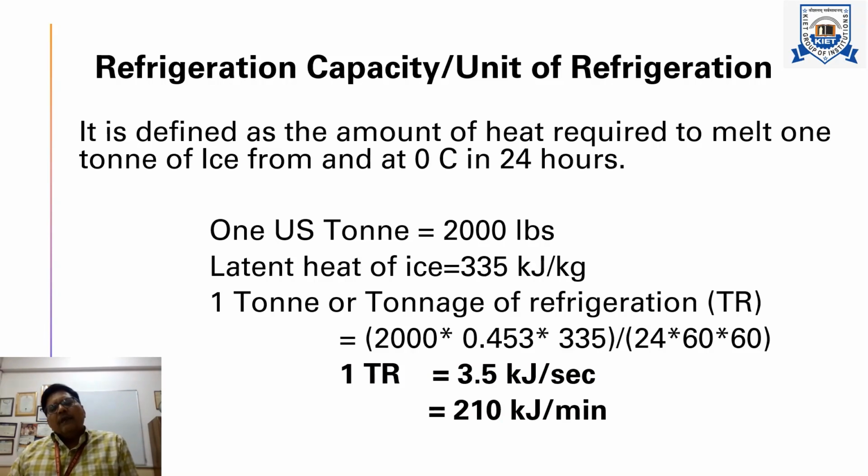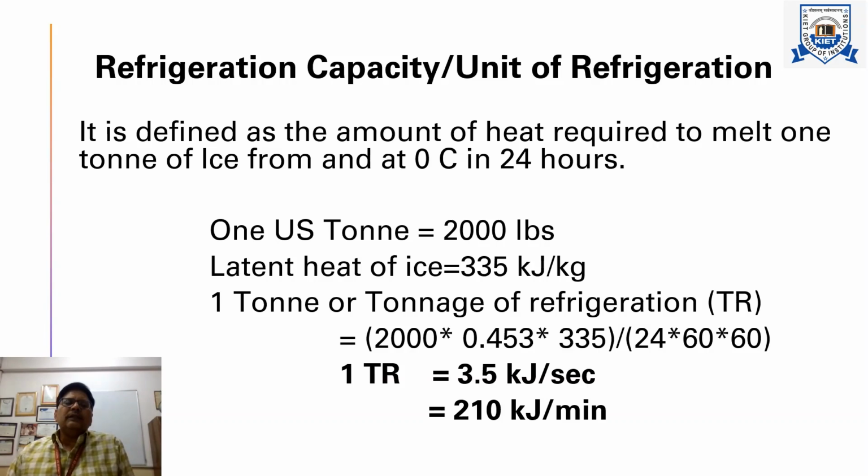That means if we have 1 ton of ice at 0 degrees Celsius, the amount of heat required to melt it into 1 ton of water at 0 degrees Celsius in 24 hours. So this is the definition of 1 ton of refrigeration.